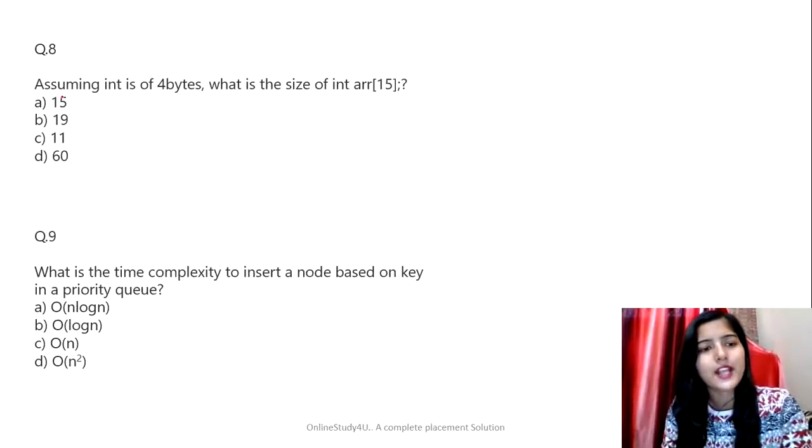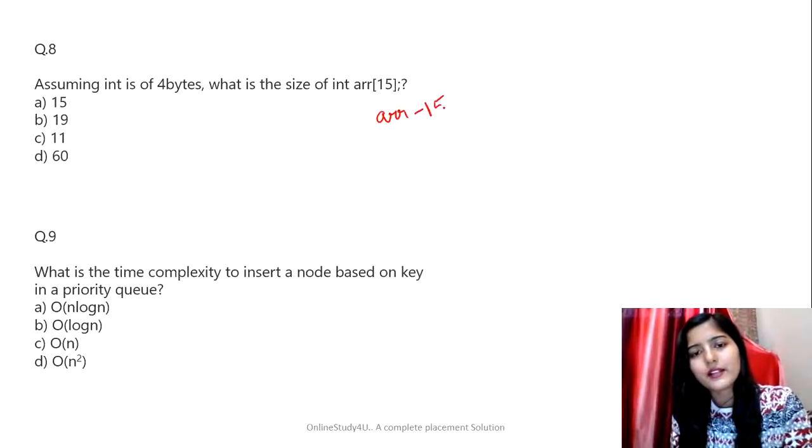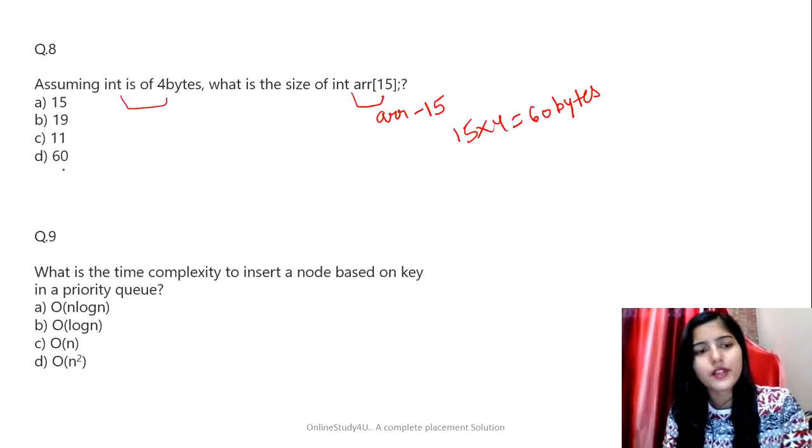Okay. Next question is, assuming int is of 4 bytes, what is the size of int ARR[15]? So basically the array ARR has 15 elements, right? So they are asking what is the size of this particular array, and they have provided that int is of 4 bytes. So 15 into 4 is going to give us 60 bytes. So the correct answer for this one is option D.